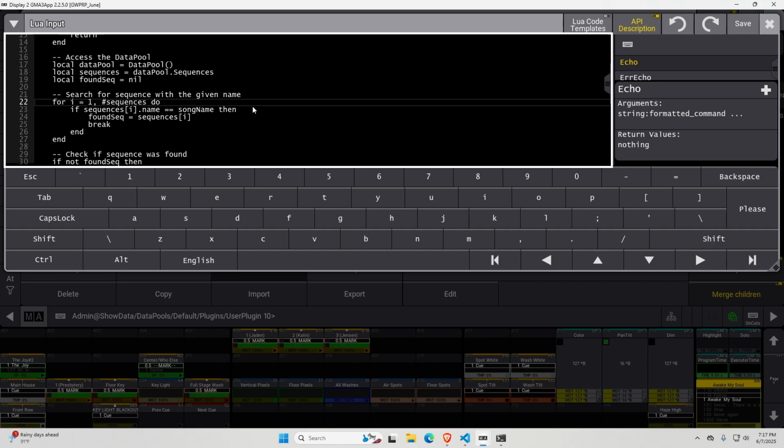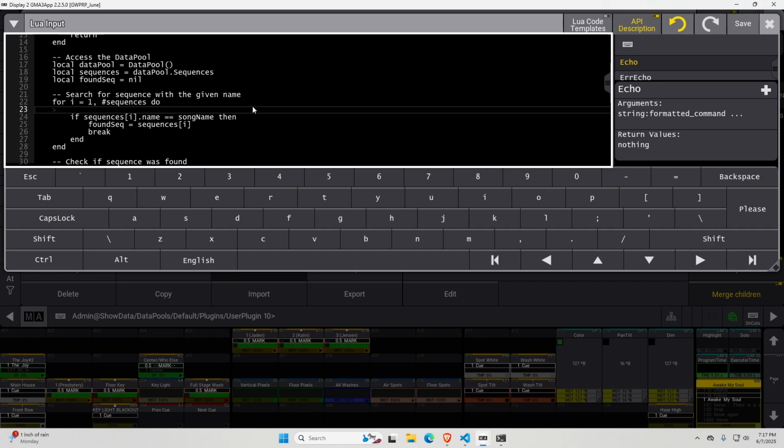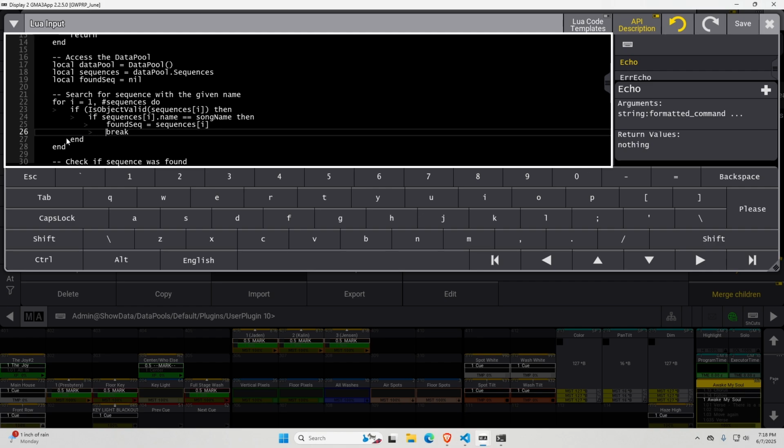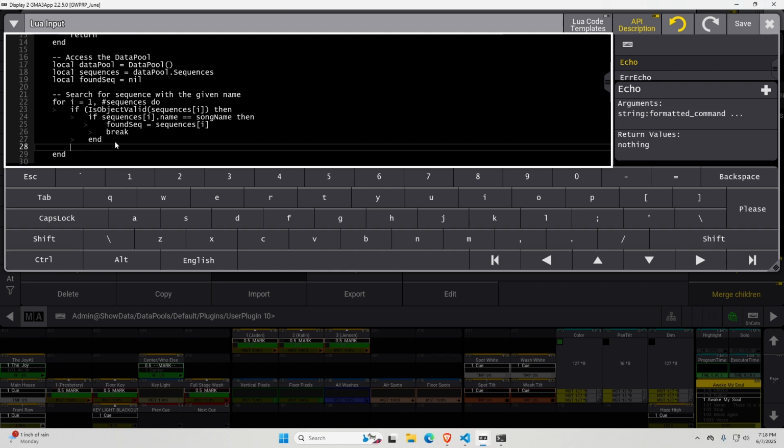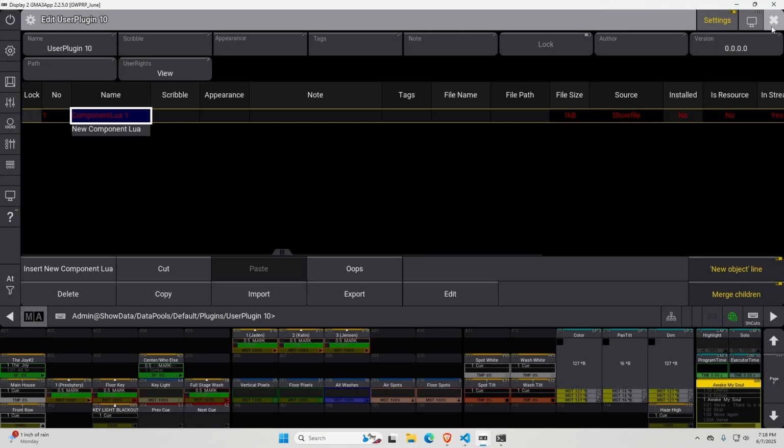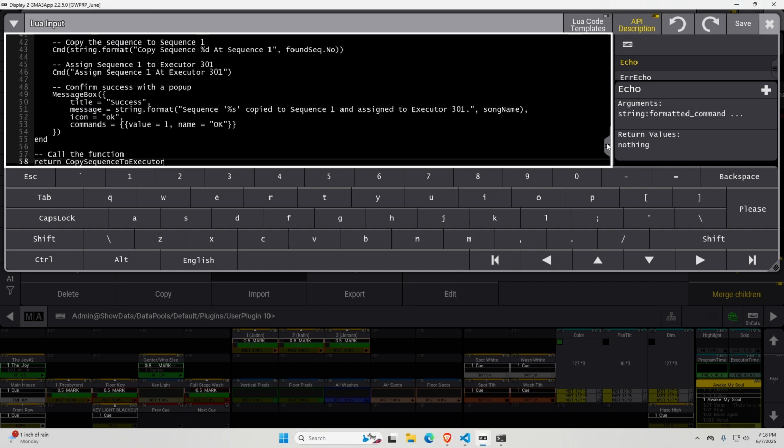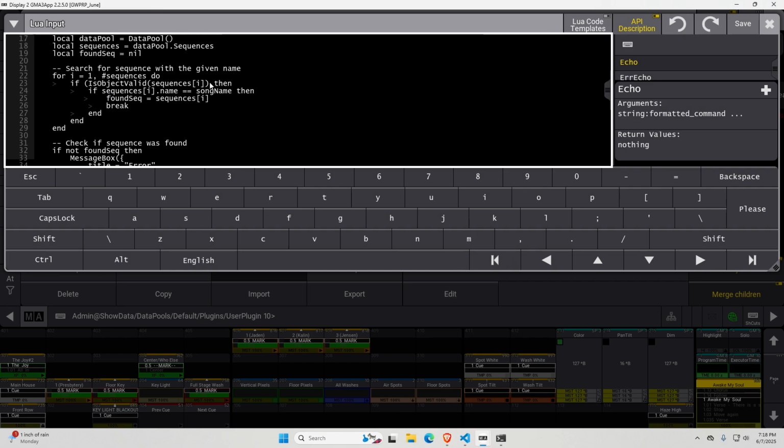So what we need in here is something that will do if is object valid sequences UI, then, and we would ideally indent this further, and then, oh, I missed a parentheses.